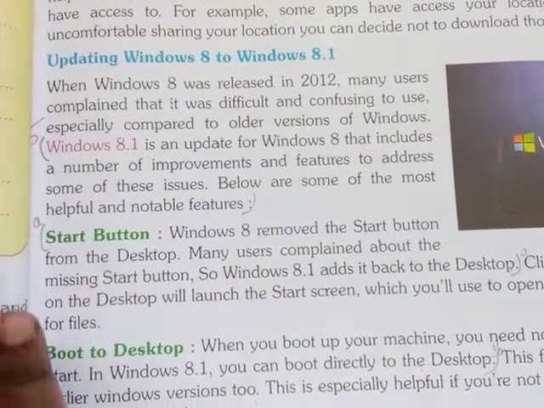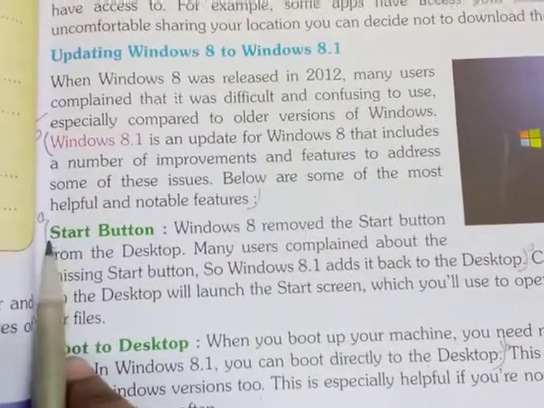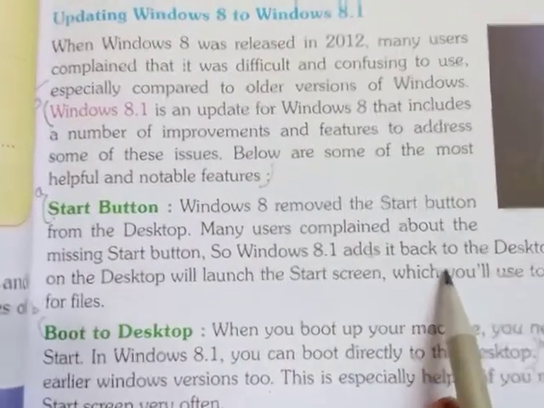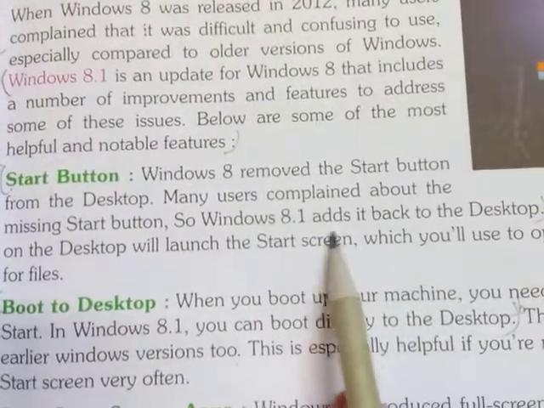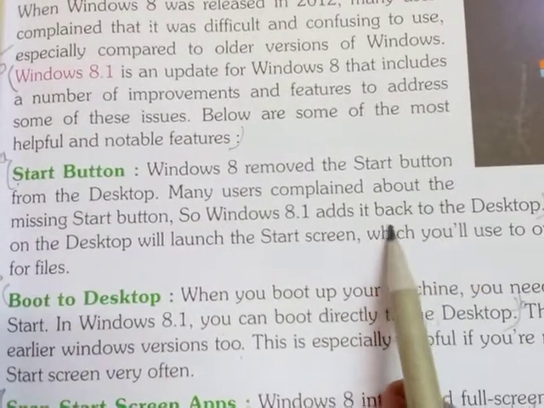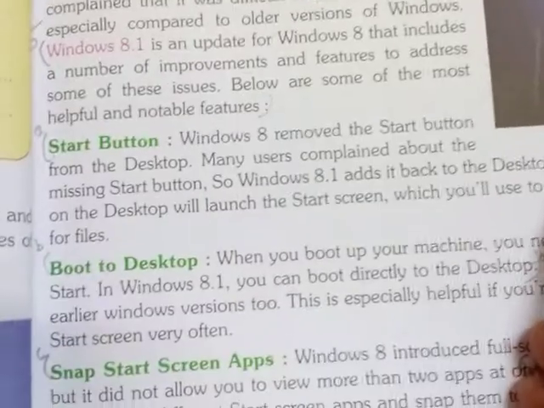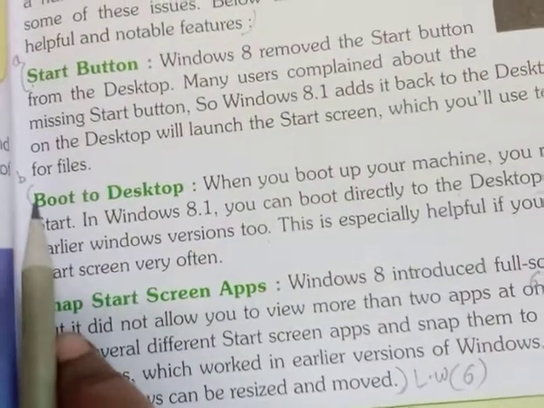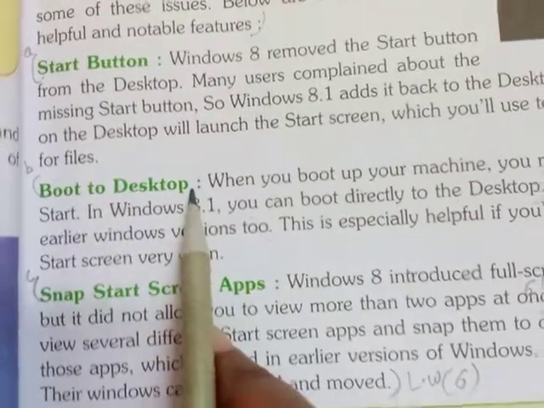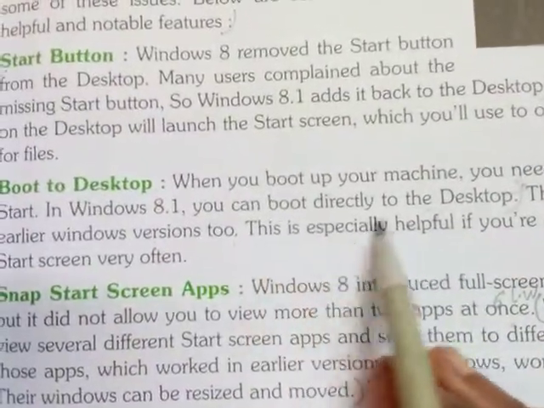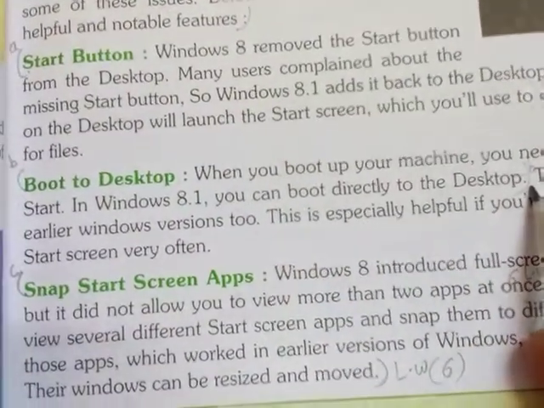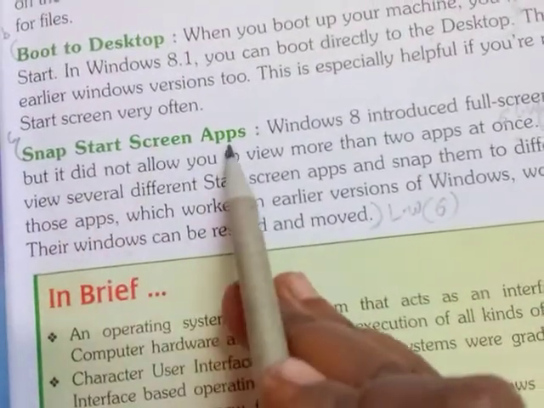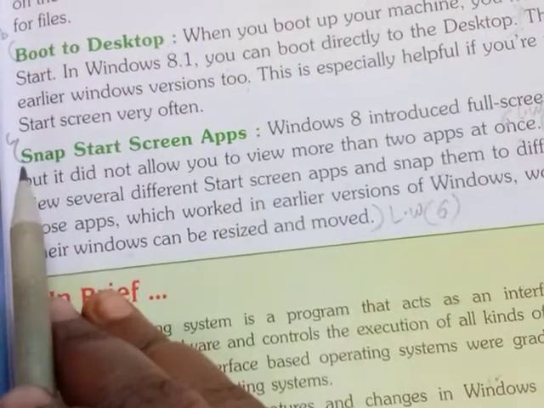After that, in this fifth question, A point, from start button to here you see, Windows 8.1 adds its back to the desktop, up to here. This is A point, fifth question A point, and fifth question B point, boot to desktop, can boot directly to the desktop. This is fifth question B point, and snap start screen apps is C point.